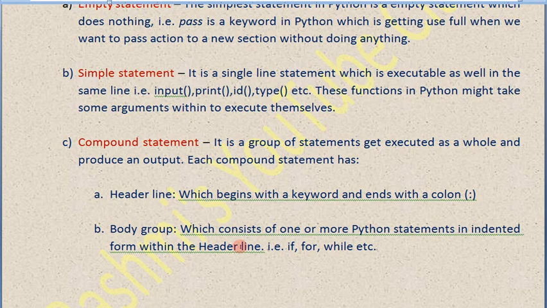That we have to write by giving a tab, that is an indent. That is for if, for and while. In that case the body of the group has to be mentioned within those if, for or while respectively, and they get executed as a whole. So they are known as compound statements.